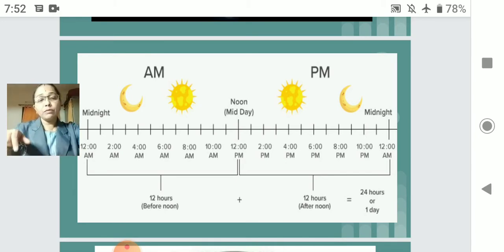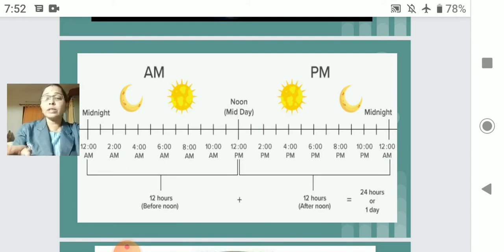At night, when 1 hour has passed after midnight, from 12 o'clock midnight till 1 o'clock, we say that time as AM. From that till the afternoon 12 o'clock, that becomes 12 hours for that whole day.